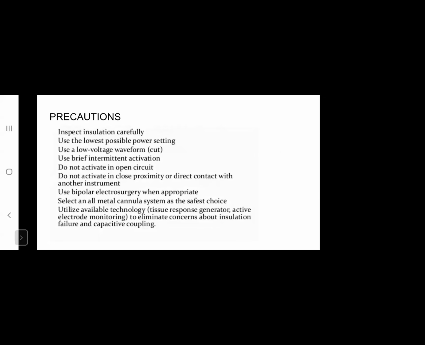The different precautions that we can use while using electrosurgery: firstly, we should inspect the insulation of all our instruments very carefully before the start of the procedure. We should use the lowest possible power setting for any required tissue effect. A low voltage waveform, that is cut mode, has a lesser tendency to cause damage. Brief intermittent activation should be used to prevent lateral thermal injury. Open circuit activation should be avoided, and the effect should not be activated in close proximity or in direct contact with another instrument.